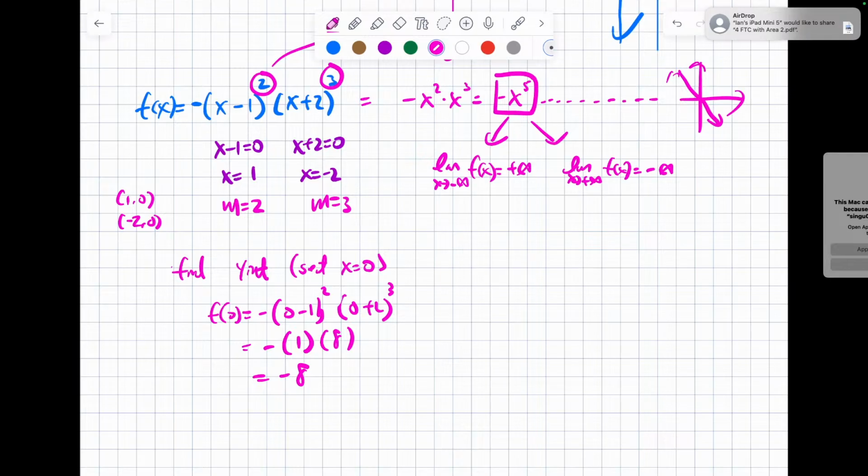Now I just plug in 0 and simplify it. 0 minus 1 squared, negative 1 squared is going to be positive 1. 0 plus 2 cubed is going to be 2 to the cube, so it'll be 8. But the negative one is still outside.